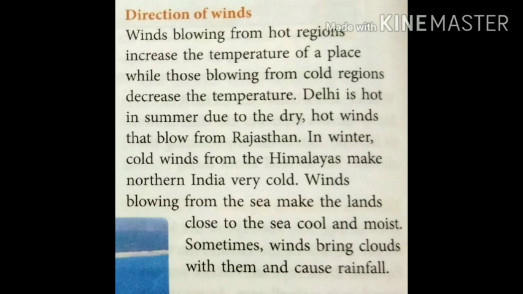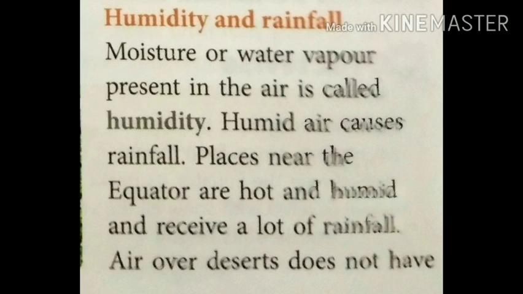In winter, cold winds from the Himalayas make northern India very cold. Winds blowing from the sea make the lands close to the sea cool and moist. Sometimes winds bring clouds with them and cause rainfall.